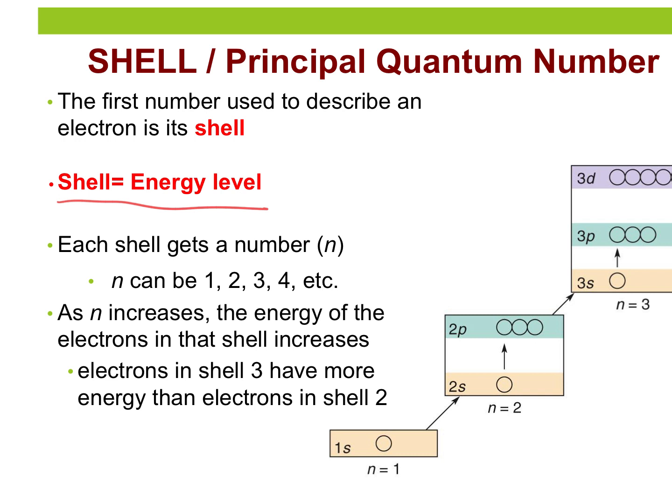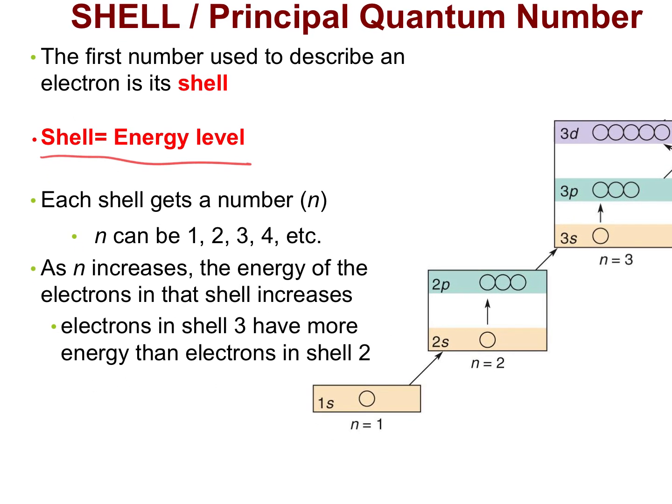Each shell gets a number n, so n for number, and n can be 1, 2, 3, 4, 5, 6, 7. As n increases, the energy of the electron also increases. So shell 1 is the lowest energy, 2 has more energy, then 3 has even more, 4 has more, and so on.